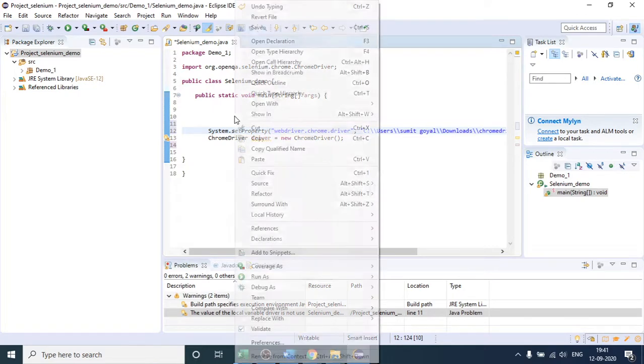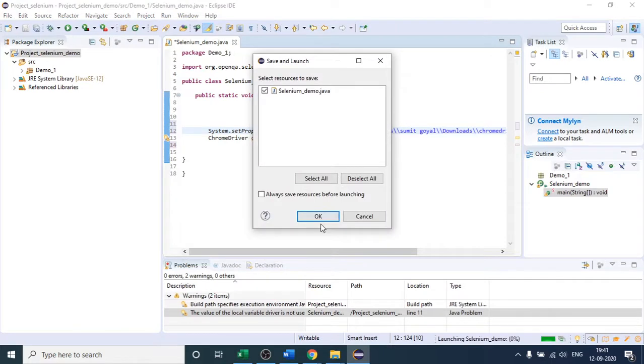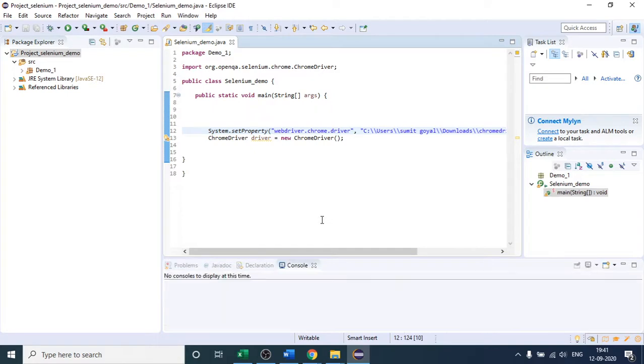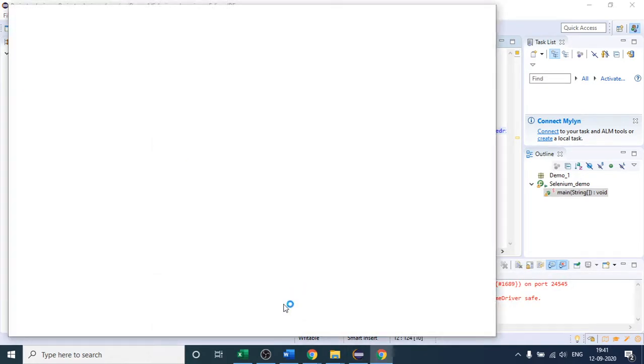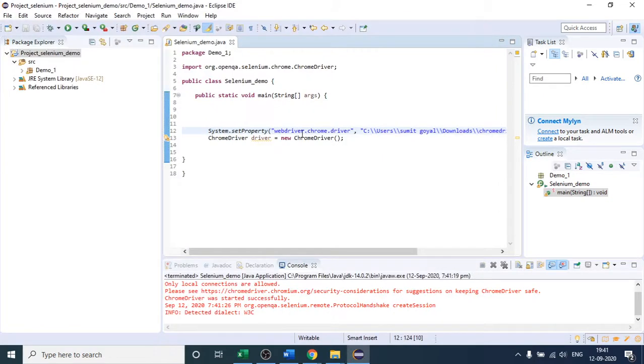Let me try to run this. If I run this, you can see it has immediately invoked our Chrome browser. As of now, you will not see any website here because we have not provided one. We will discuss how we are going to open a website here. But first of all, tell me whether you got the idea of how we have to invoke our Chrome browser, and how we have to set the property and the path as well.